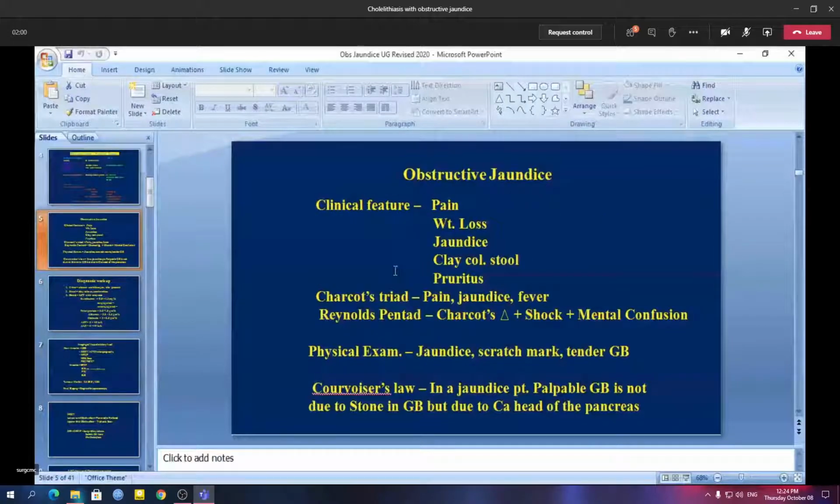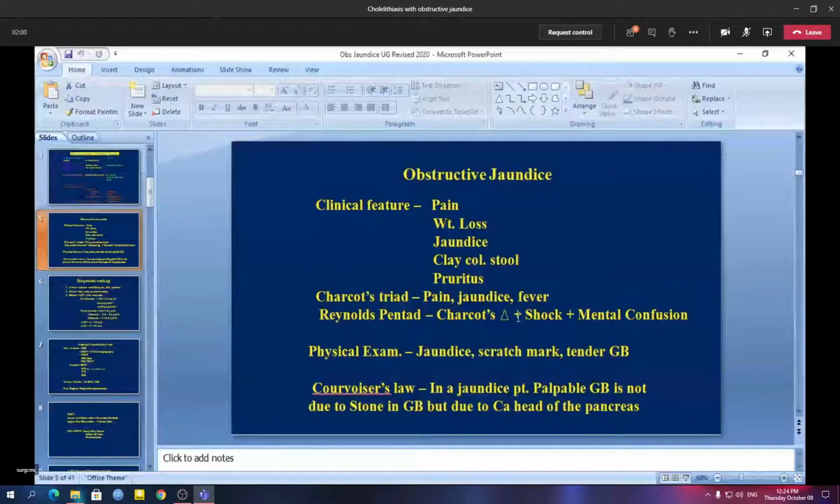Now, if you recap what we have discussed so far, what are the clinical features of obstructive jaundice? The clinical features are pain, weight loss, jaundice, clay colored stool, and pruritus. Pain may be present in both malignant and benign obstructive jaundice, but usually in malignant jaundice, pain is a late feature. The classical triad, known as Charcot's triad, is pain, jaundice, and fever. These three features combined together are known as Charcot's triad.